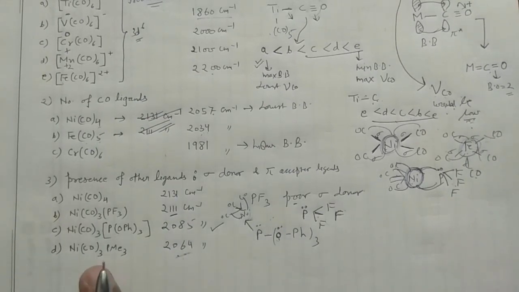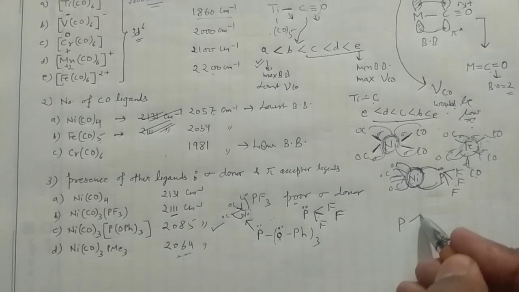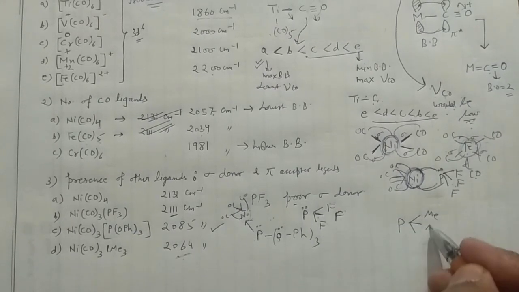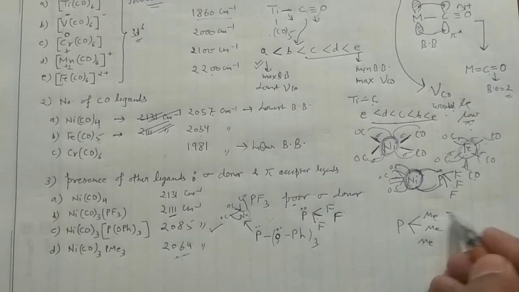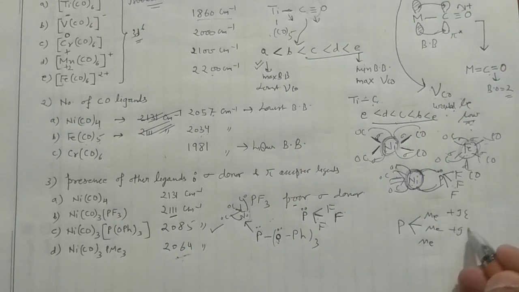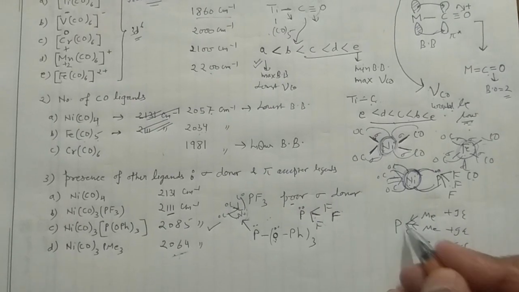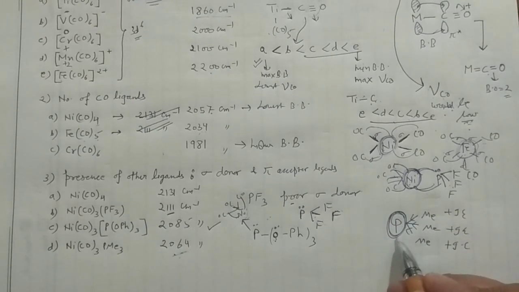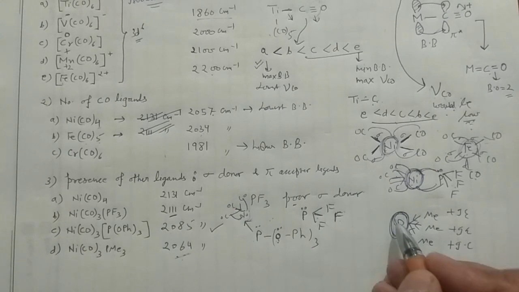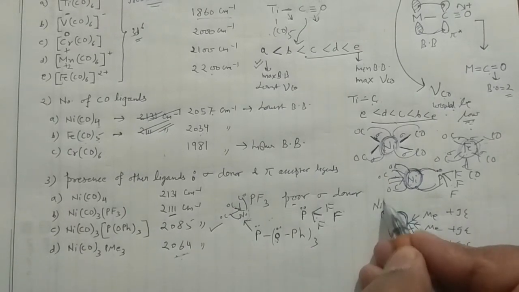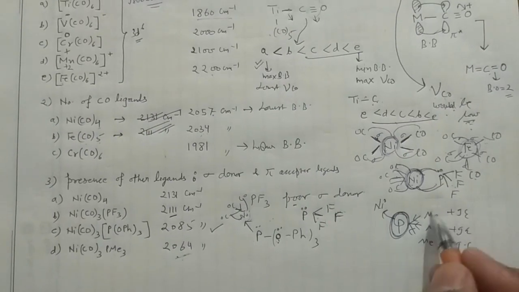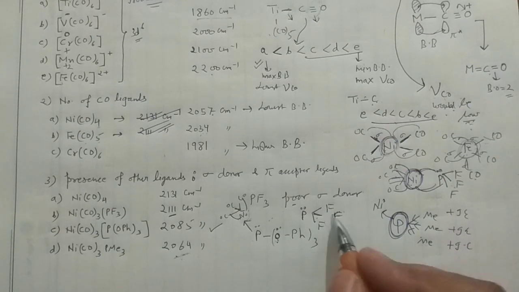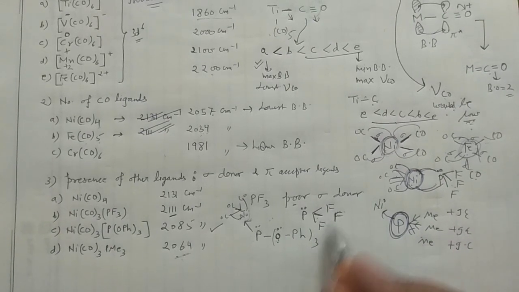Now if you go to the last one, last ligand is what? It is having your PMe3. So this Me is quite different from oxygen and oxygen. It is having the plus I effect. So what is the meaning of the plus I effect? They will actually push the electron density here. Now this ligand is very much capable of donating electron to the nickel. Why? Because it is having very high electron density by this plus I effect, while these two are having the lower electron density due to the minus I effect.